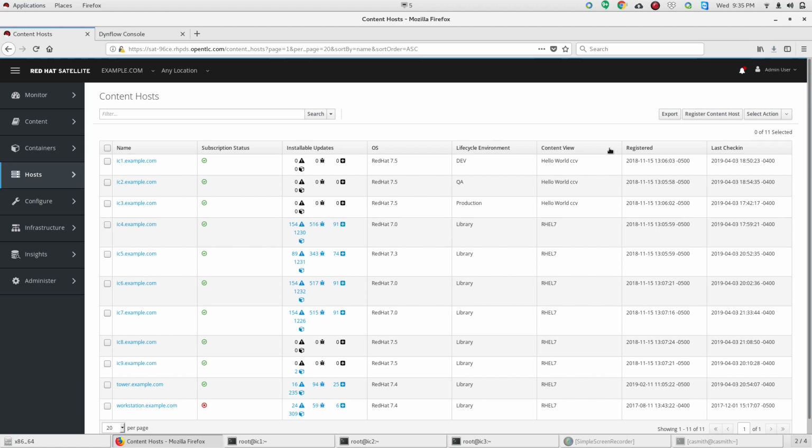Typically, you're not going to move your servers out of the lifecycle and content view that they're initially assigned into.